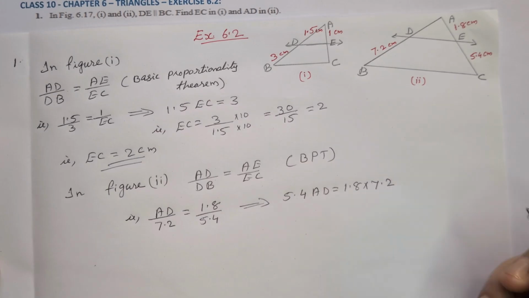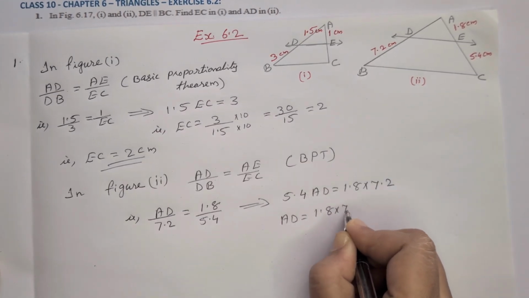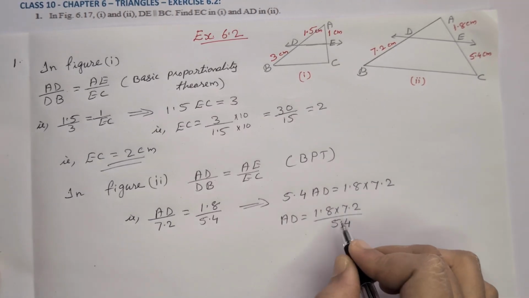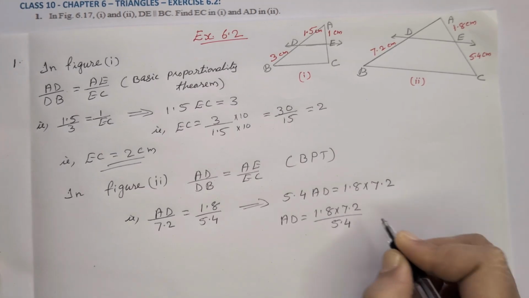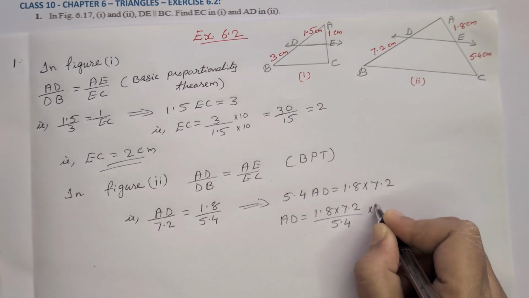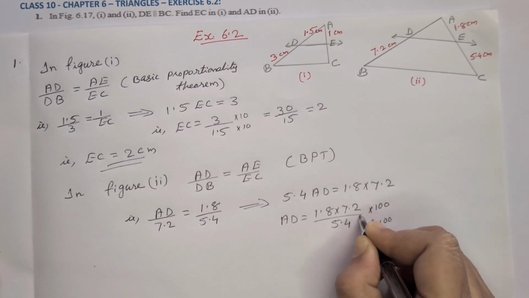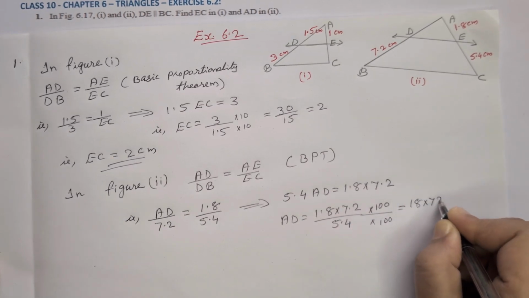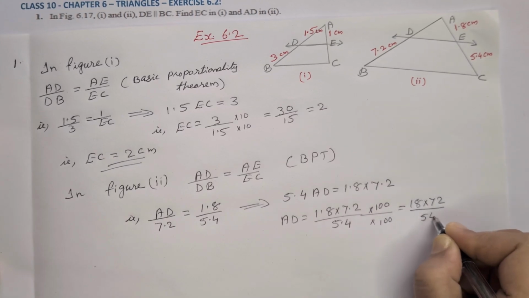Then AD is equal to 1.8 into 7.2 divided by 5.4. If you want to remove the decimal points, you have to multiply the numerator and denominator with 100, as two decimal places are here. So to avoid mistakes, multiply the numerator and denominator with 100. The numerator will be 18 into 72, and the denominator will become 540.